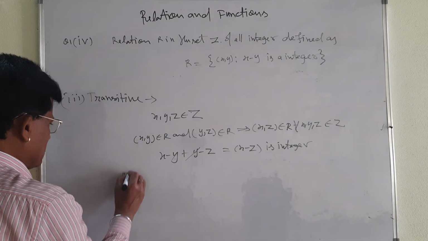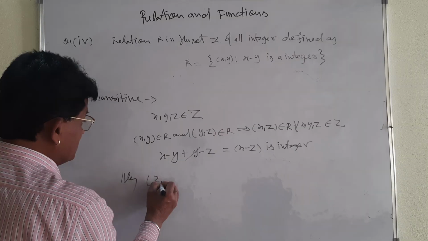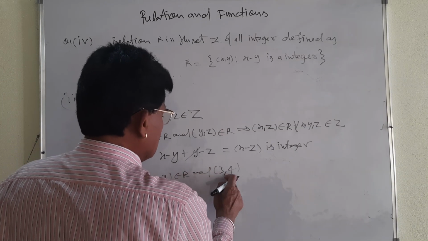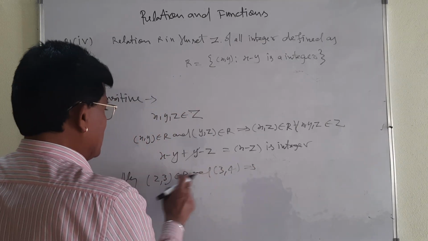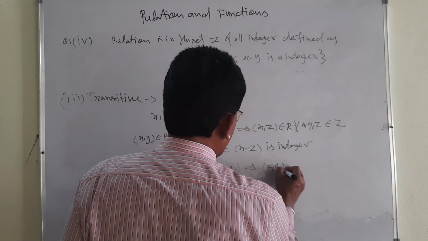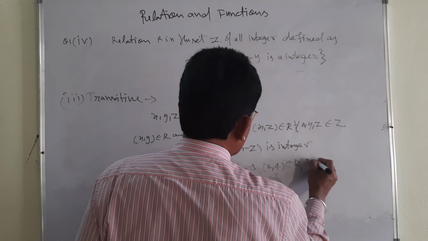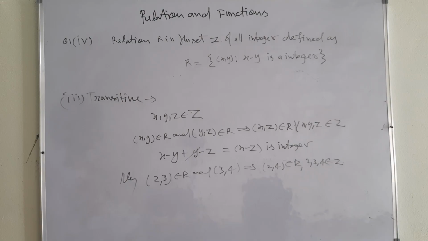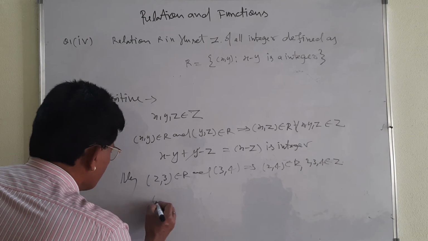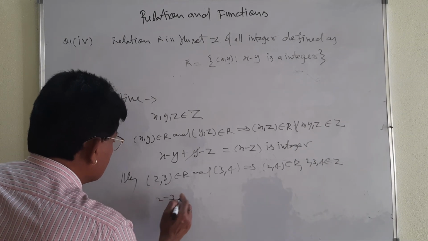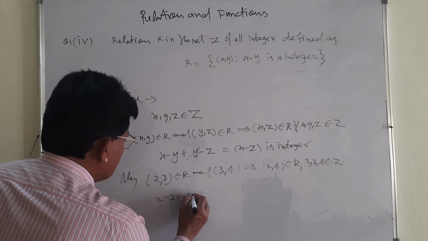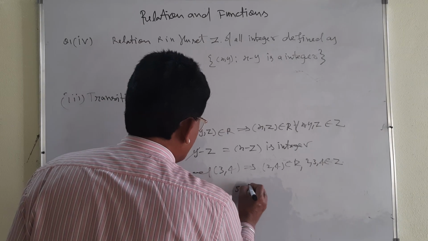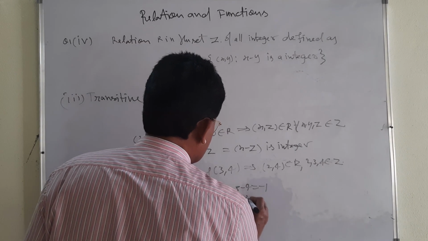Similarly, suppose I take numerical values. 2 is an integer, 3 is an integer, belongs to R, and 3 and 4. 3 is an integer, 4 is an integer, belongs to R. 2 and 4, these are also integers, because 2, 3, 4 belong to Z. And if you want to take the difference, 2 minus 3 is equal to what? Minus 1, an integer. And 3 minus 4 is equal to minus 1, an integer.